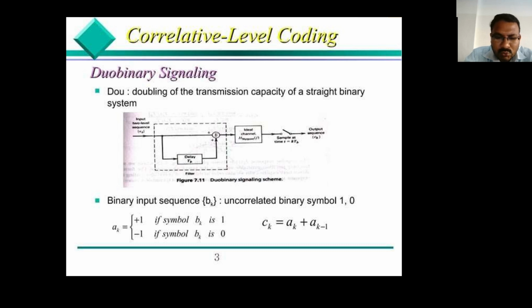If symbol BK is 1, the AK value is plus 1. If BK is 0, the value is minus 1. Then after obtaining AK, we calculate CK using the formula CK equals AK plus AK minus 1.